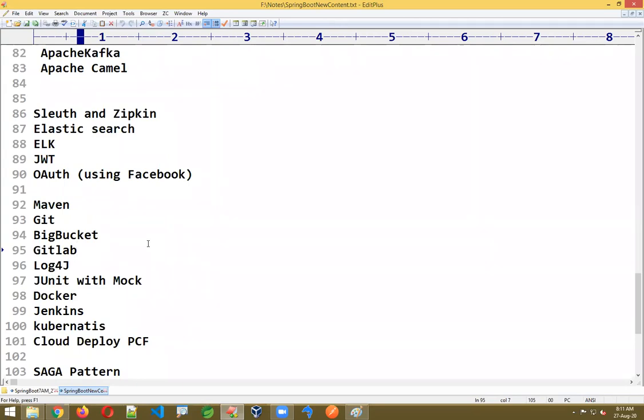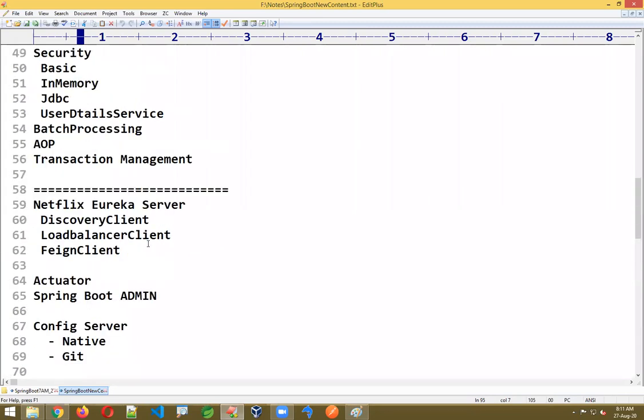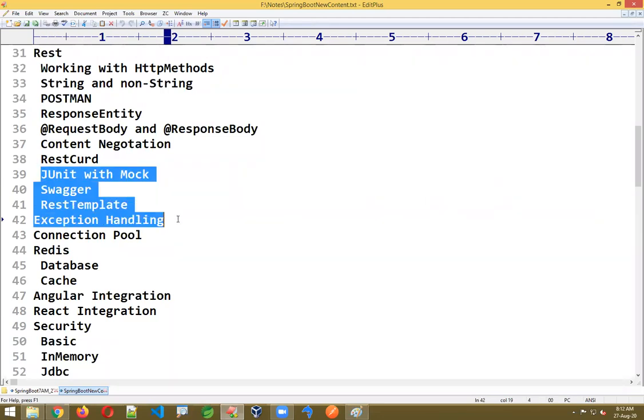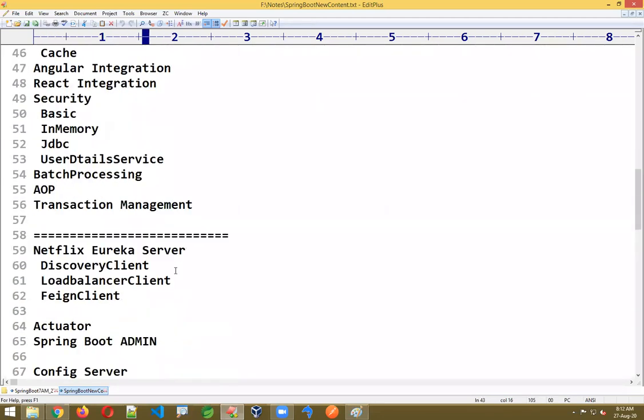I am going to give around 5 mini projects based on the concepts. Like Angular integration, one project will be there, and React integration. Then the complete CUD operations using MVC, CUD operations using REST, and unit testing and integration programming. My subject will be useful up to 6 years, not more than that. From fresher to 6 years, you can claim up to this.